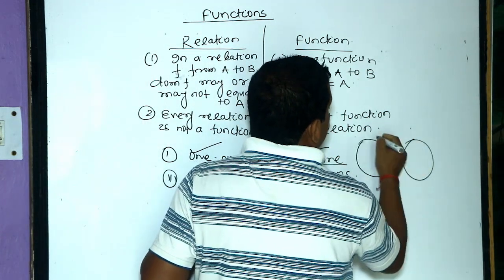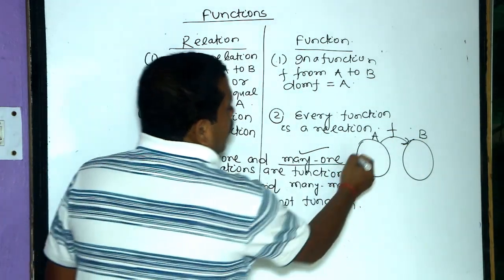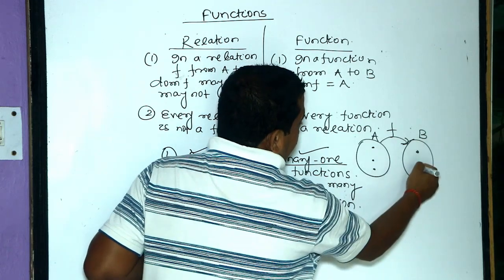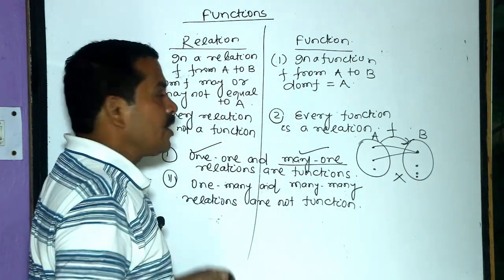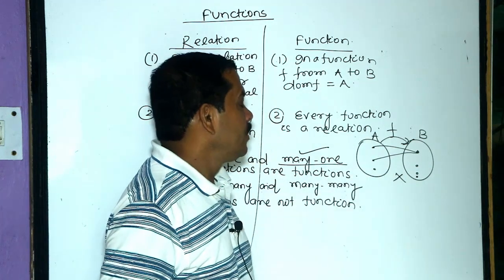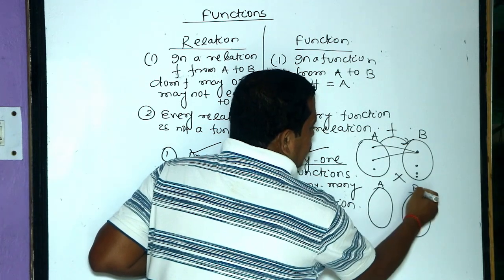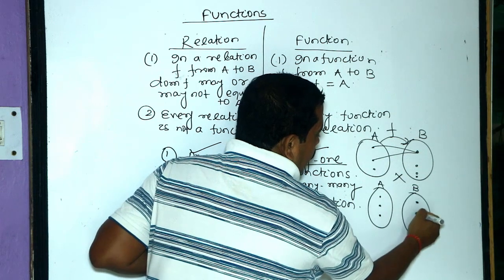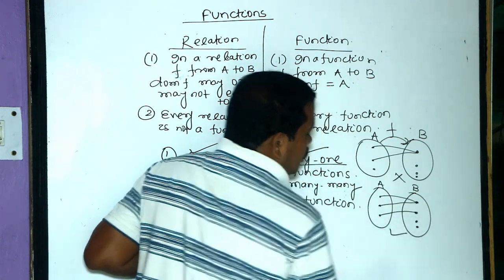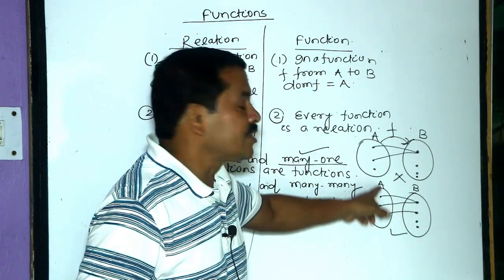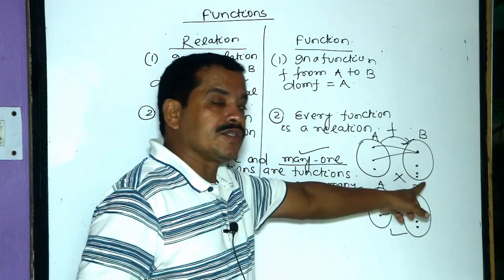Diagrammatically, if it is set A and it is set B and F is a relation from A to B, this kind of diagrammatical representation is not a function, because here the domain F is not equal to A. If we represent it like this, this is a function, because here domain F equals set A. Its range is not equal to set B. It is a subset of B, but it is a function.